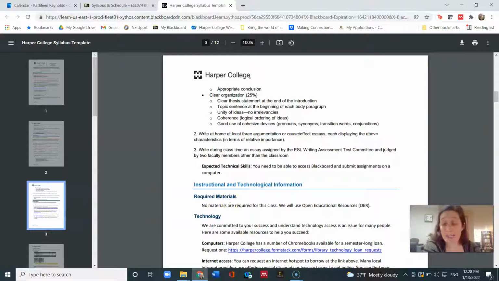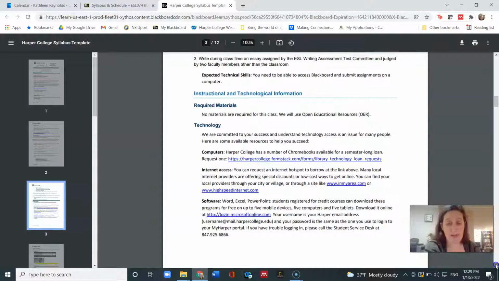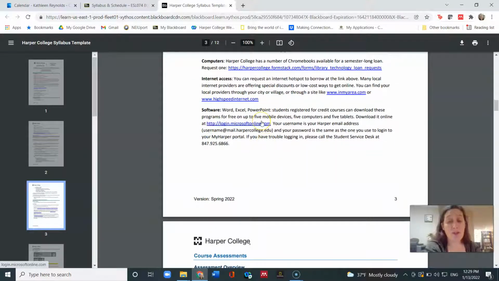You don't need to buy any books for this class. We are using open educational resources, so everything will be available on Blackboard. And just so you know, you can also access Microsoft Word and other Microsoft products for free on 5 devices using your Harper username and password at this link. So there's some more details about it there.